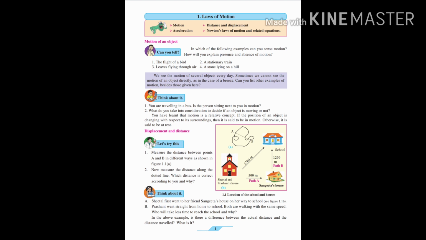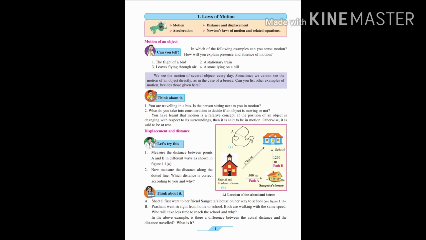If you consider the driver and yourself in a moving car, you both are stationary with respect to one another. But a person standing outside, he's just standing, he's not moving. He sees the car is moving and both of you are also moving with respect to him. And with respect to you, he is also moving in a backward direction. So this is a relative concept. Motion is determined in relation to something, with respect to the surrounding.